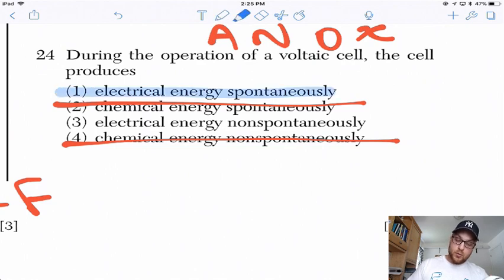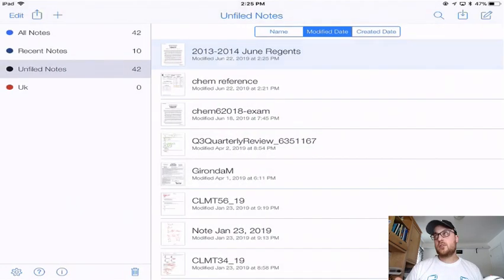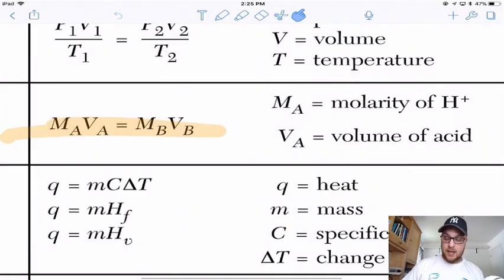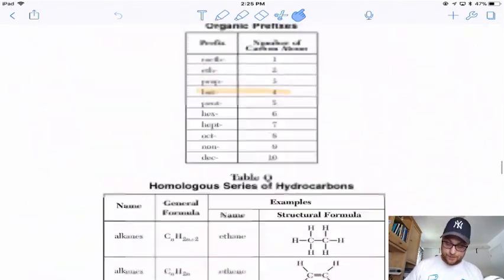Spontaneously. What does spontaneously mean? The only time I think a lot of students have heard the word spontaneous before is with spontaneous combustion. Spontaneous just means as soon as you set up the cell, the reaction is going to go. You don't really need any outside energy source. You just connect the two electrodes together and they're going to chemically produce energy. Well, they're going to convert chemical energy, I should say, into electrical energy. And that spontaneity is based on table J.